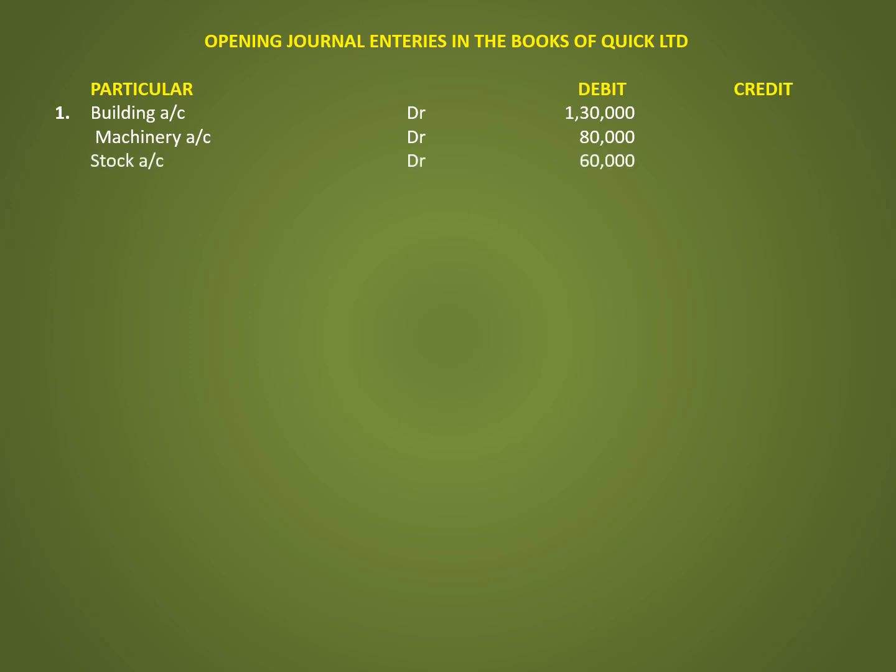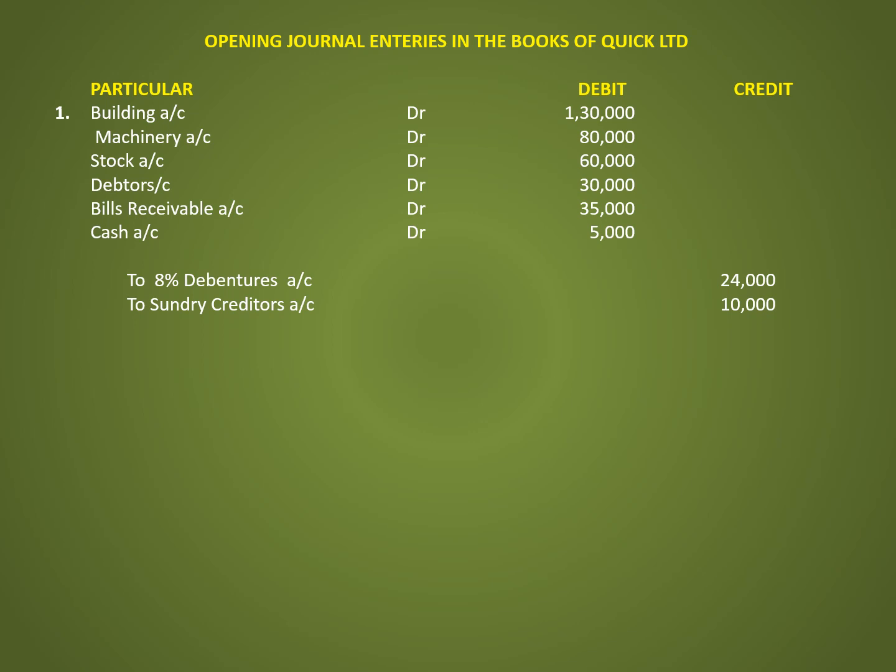Opening journal entries in the books of Quick Limited. To incorporate the assets and liabilities taken over as per agreement, the entry will be building account debit 1,30,000, machinery account debit 80,000, stock account debit 60,000, debtors account debit 30,000, bills receivable account debit 35,000, cash account debit 5,000, to 8% debentures account 24,000, to sundry creditors 10,000, to Slow Limited, that is purchase consideration amount 4,25,000.